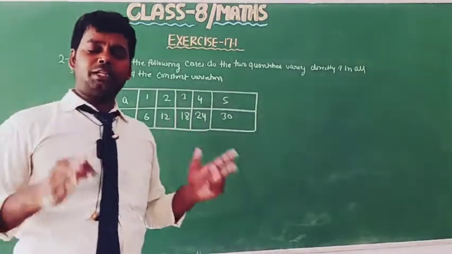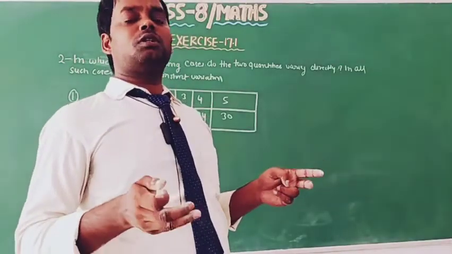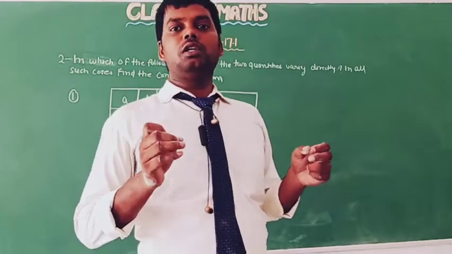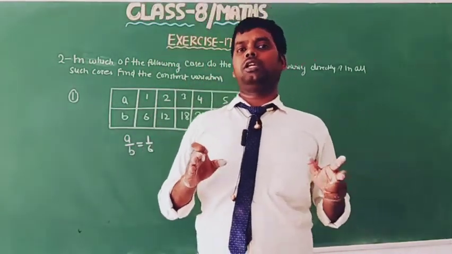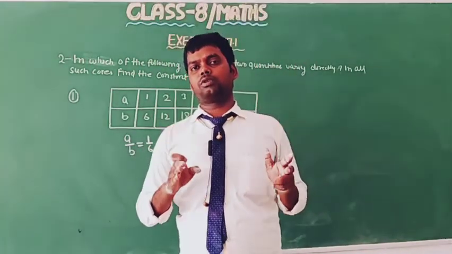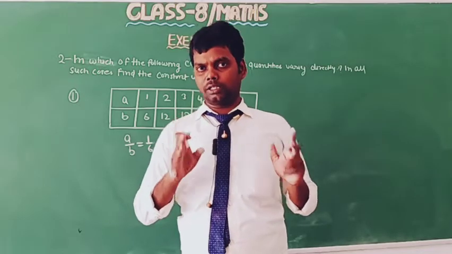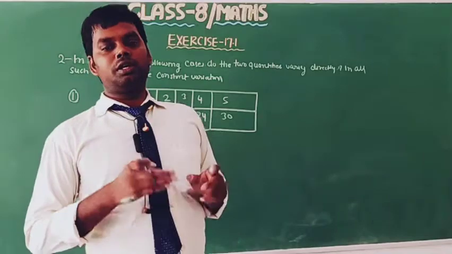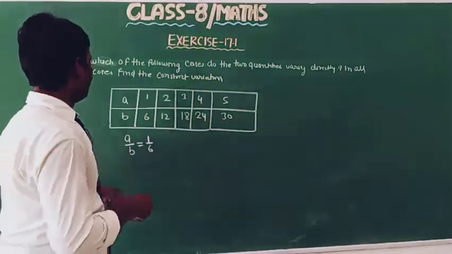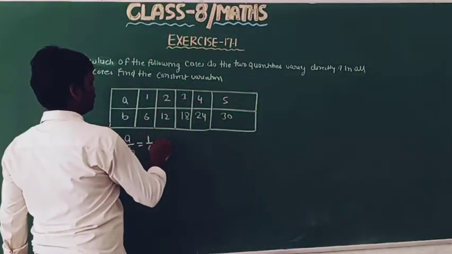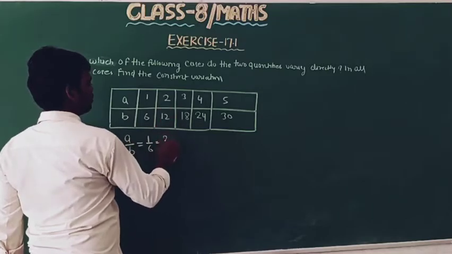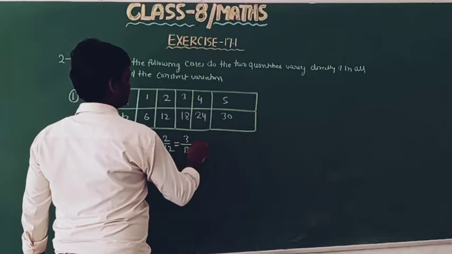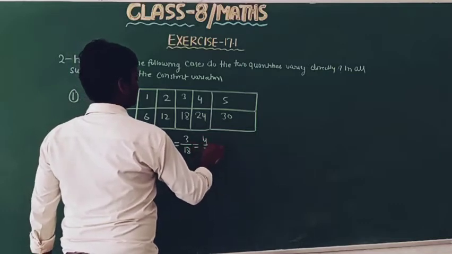Okay, so by the definition of direct proportion, the ratio remains constant. If two quantities are in direct proportion or direct variation, then their ratio remains constant. So A upon B equal to 1 upon 6, this is 2 upon 12, this is 3 upon 18, this is 4 upon 24.